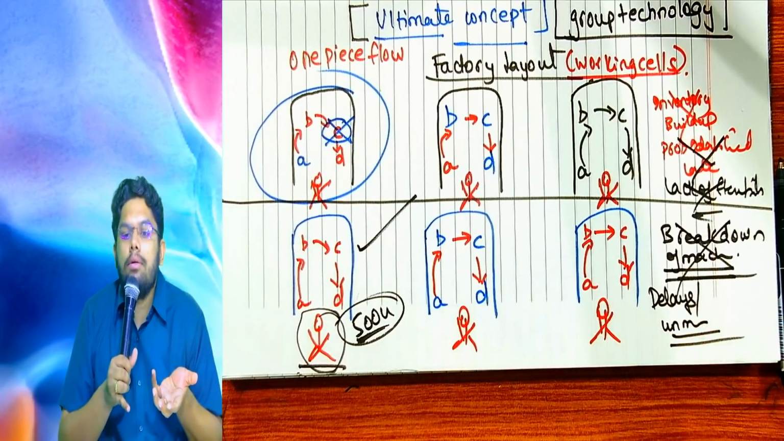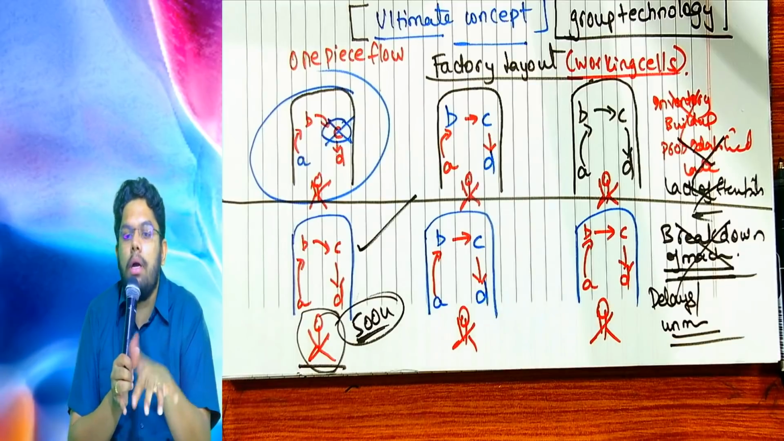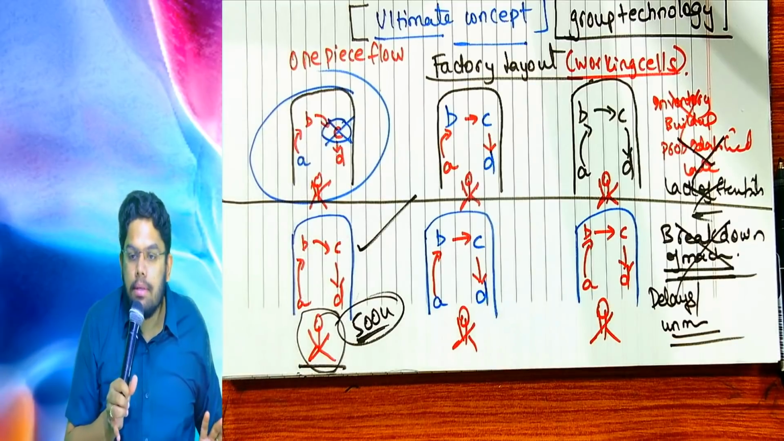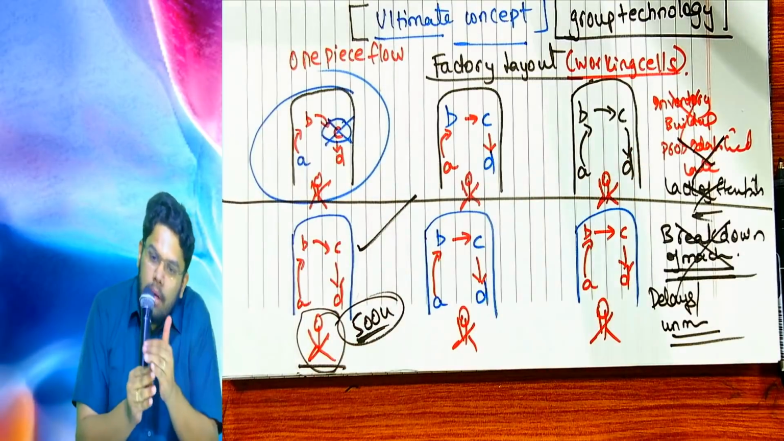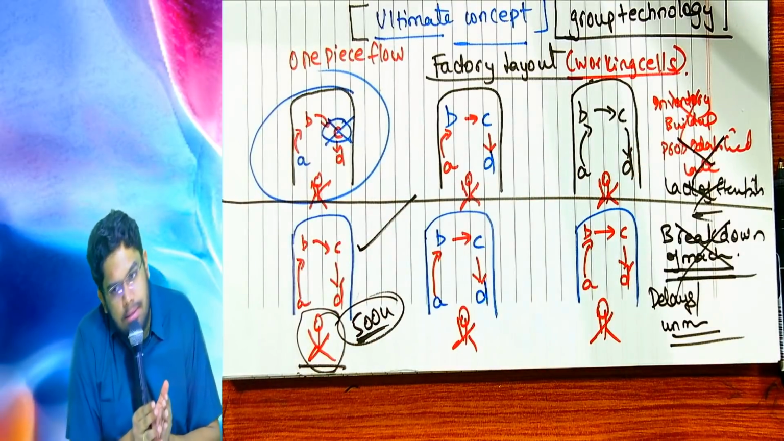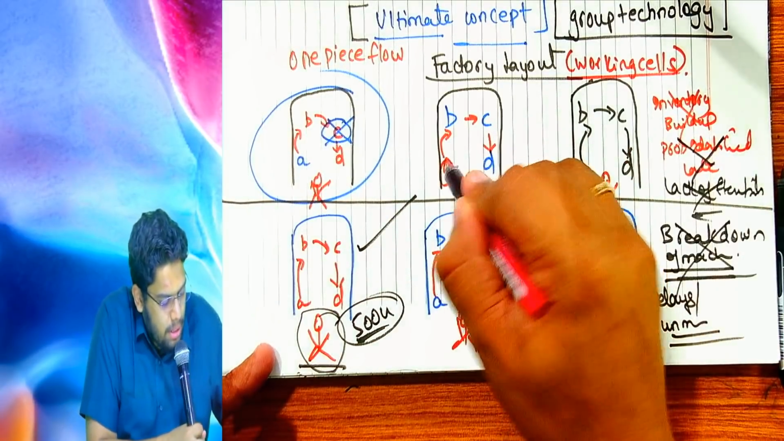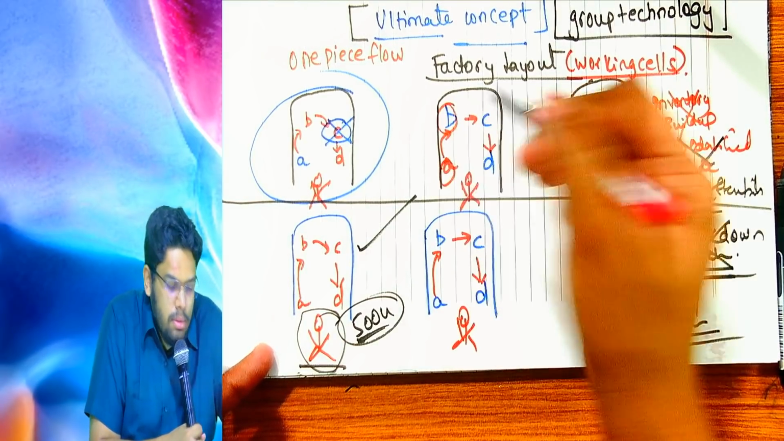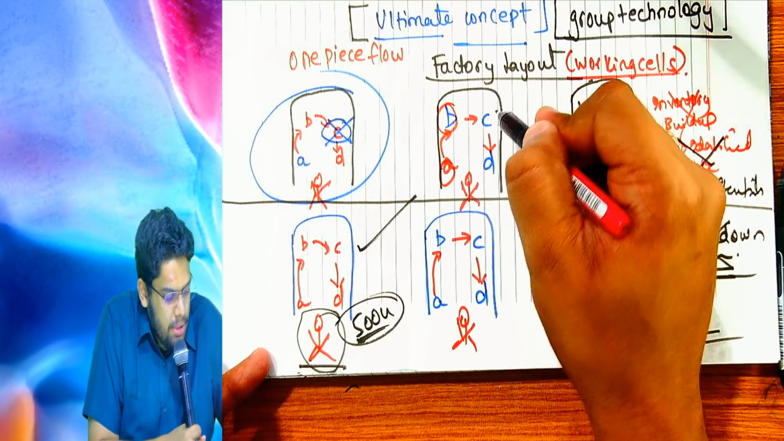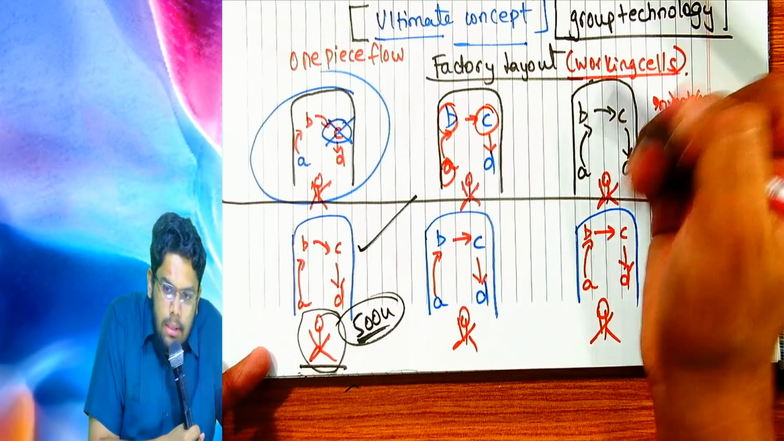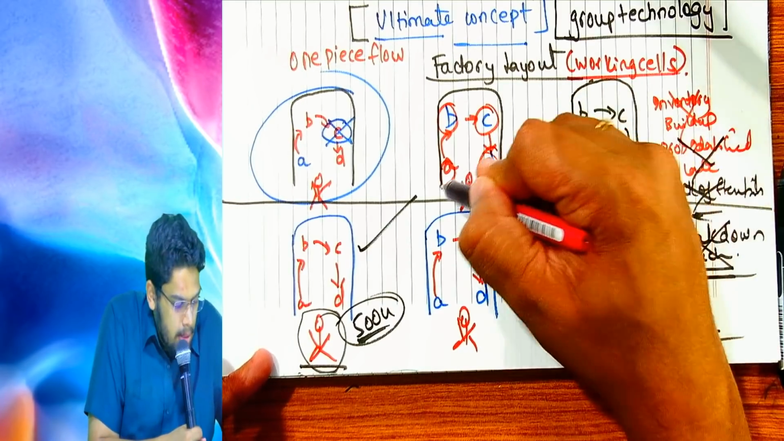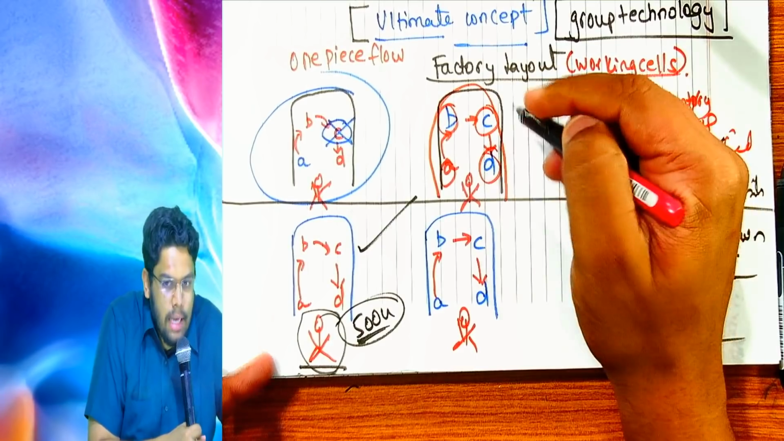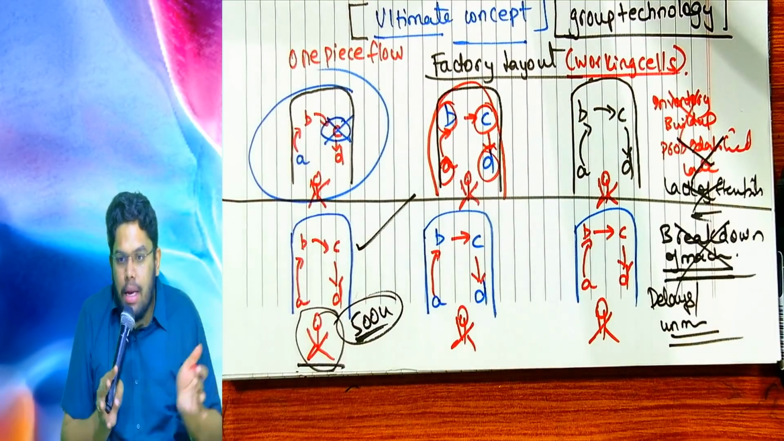Here, there is no need of movement from one building to another building. Machines are all grouped in nice U-shaped cells. From machining, sent to finishing. Finishing sent to assembly. Assembly sent to packing. Movement is happening in small cells. Movement is happening within a limited area.